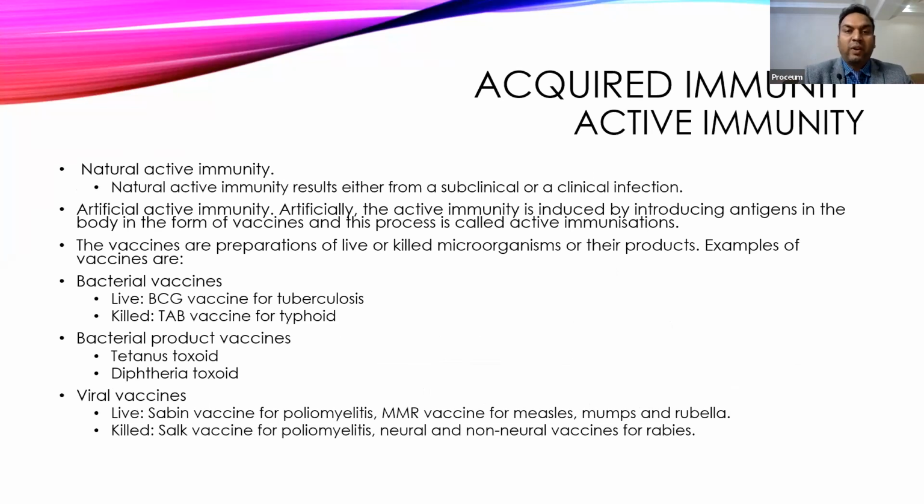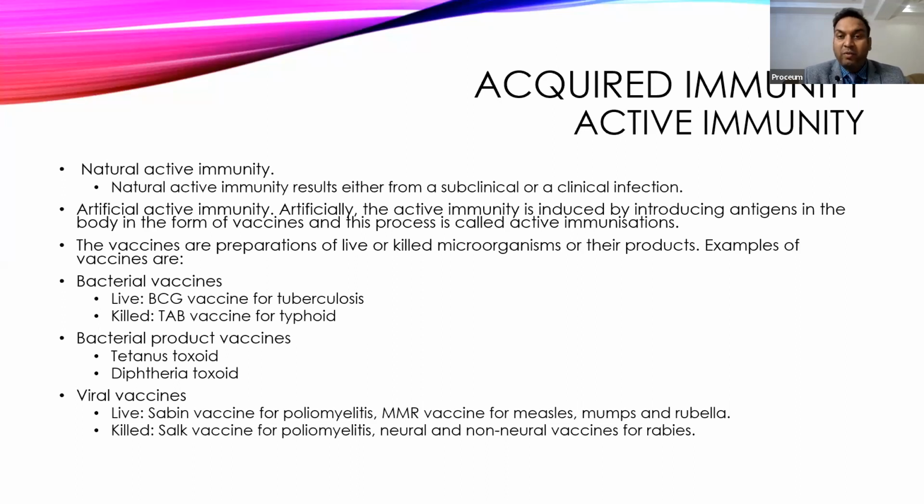Then we come to acquired immunity, and here we'll talk about active immunity. Acquired immunity can be natural, where clinical infection or subclinical infection can generate natural acquired immunity. Artificially, you can give it with vaccines, and there can be different types of vaccines. Whole bacteria vaccines like BCG, that is a live vaccine, or typhoid vaccine, which is a killed whole bacterial vaccine.